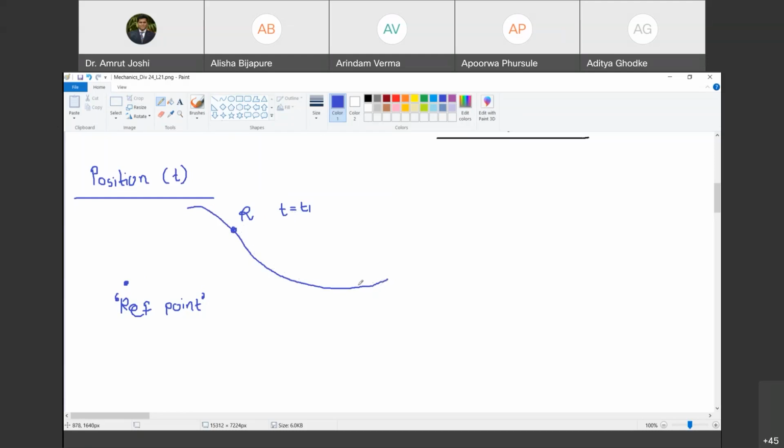Mind you, each point on this path is not the manifestation of the position of the object at a given instant of time. ये सारे points एक ही time पे नहीं है. This is the locus of all points which the object was occupying during the period of observation. Now, at time t equal to t1, the object is occupying this position. How do you denote this position mathematically? Is it enough to have only a reference point? No, sir. So what do we need?